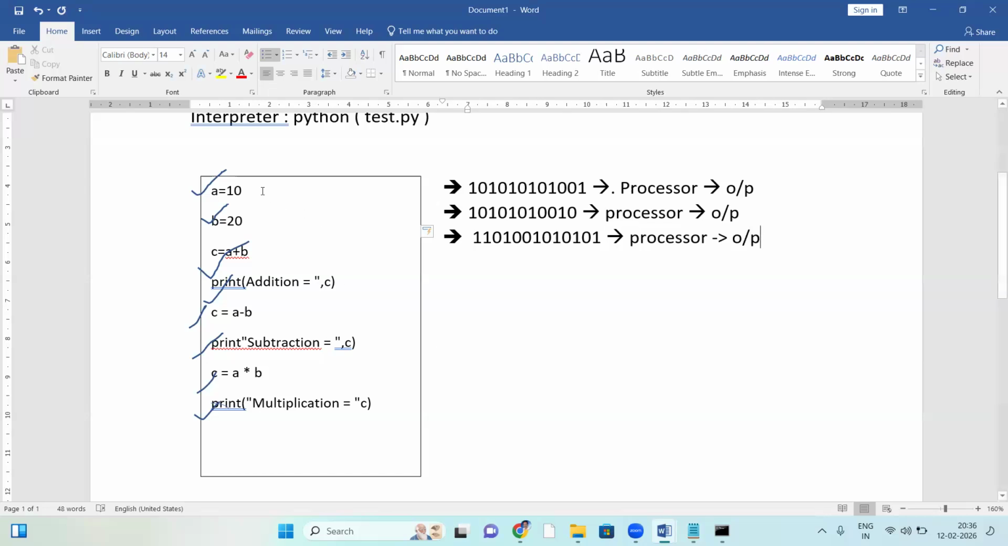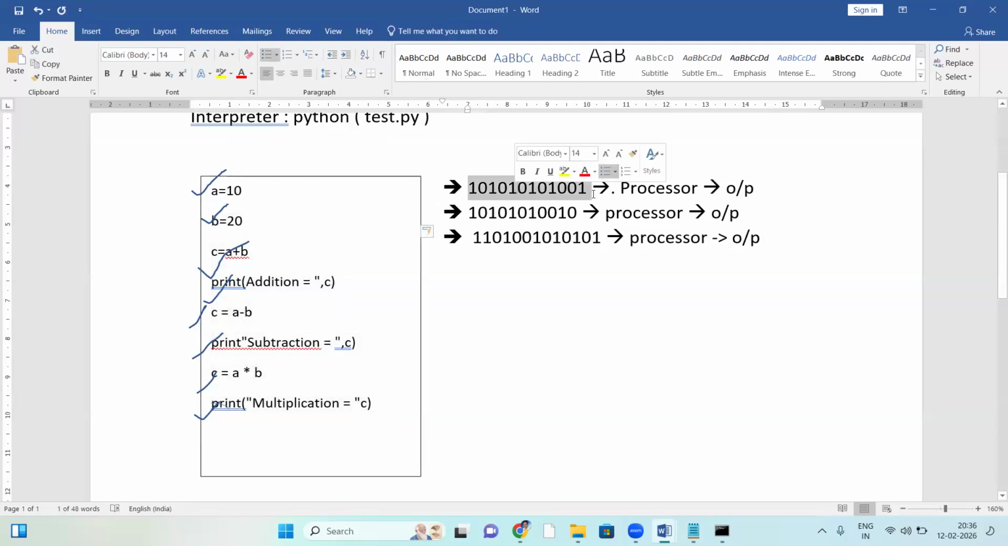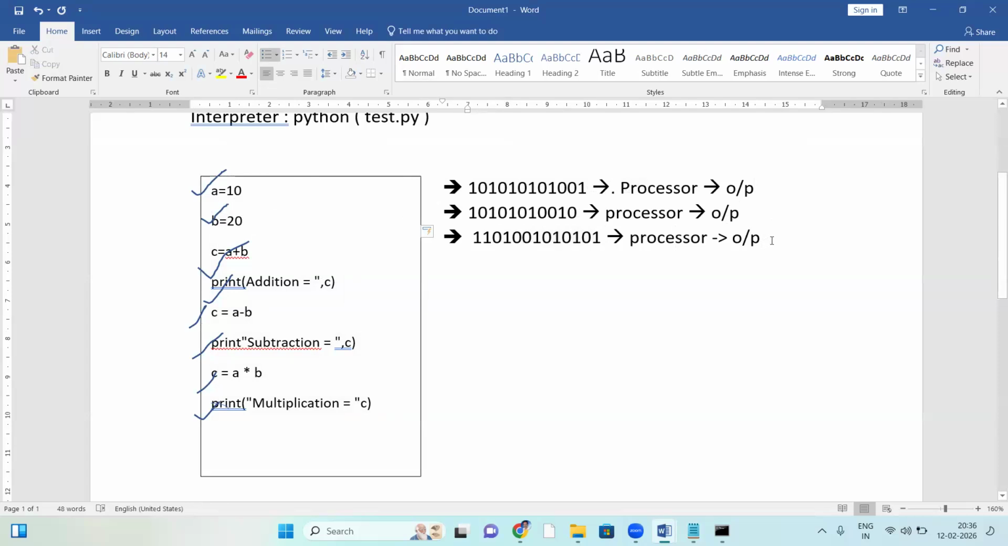So what is happening here? The interpreter is checking and even executing line by line. The first line is converted to binary code and given to the processor, generating output. The second line is converted into binary format, given to the processor, generating output. The next line does the same.